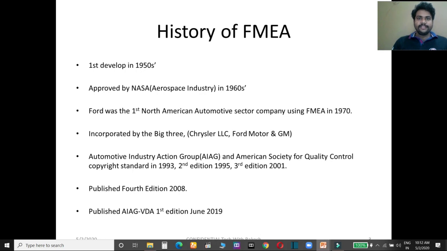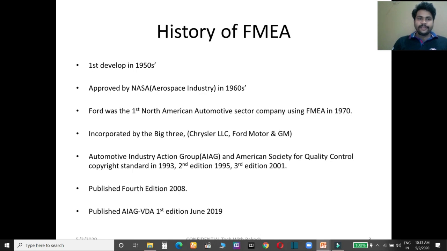So what is the history of PFMEA? FMEA was first developed in the 1950s and was approved by NASA Aerospace when the Apollo 1 mission failed. Then NASA in 1960 approved the FMEA approach before performing any processes.